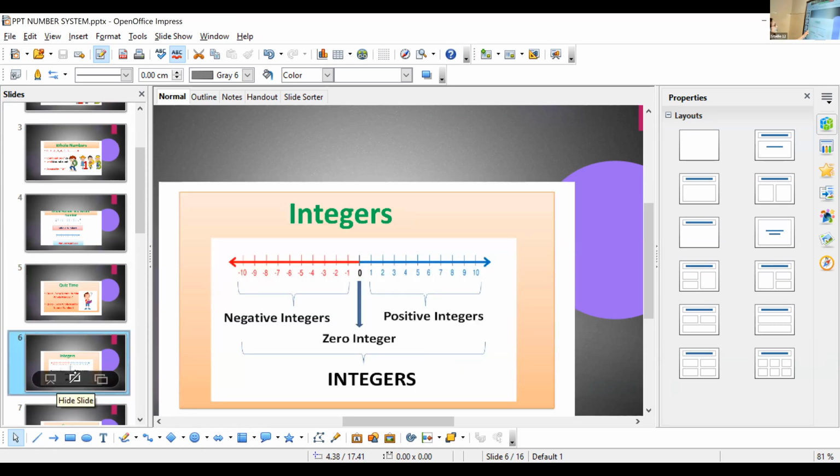Here we can see integers. Zero, positive numbers to the right of the number line, and negative numbers to the left, all together are integers. Integers means positive numbers, negative numbers, and 0. And by which letter can we denote integers? Z, very good. We can denote integers using the letter Z.